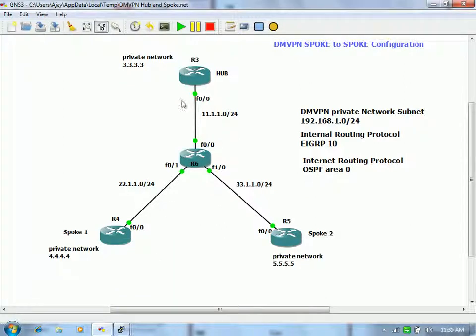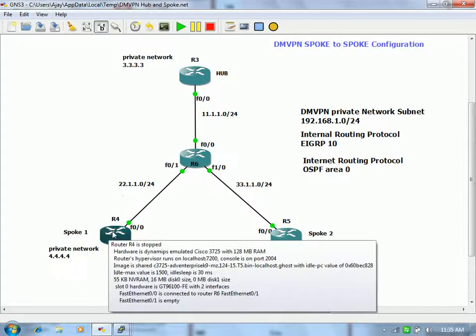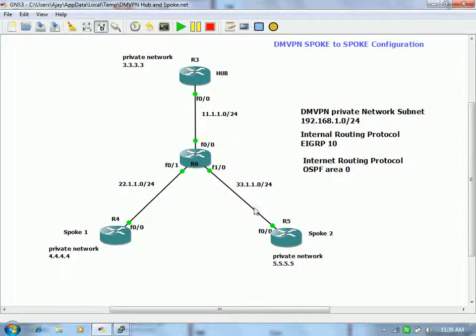One thing is sure, that he is going to register with R3, so there is one tunnel for sure. But in future, let's say every Thursday he wants to communicate with any other branch, that kind of communication should not require additional configuration. It should be automated. So at that time, R4 will ask, can you give me the NBMA address of that branch, or that tunnel, or the routing information, because routing information will always be propagated among the spokes,